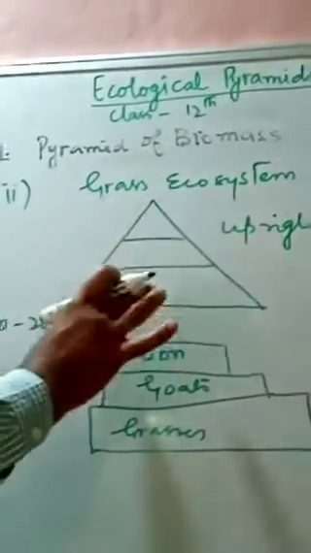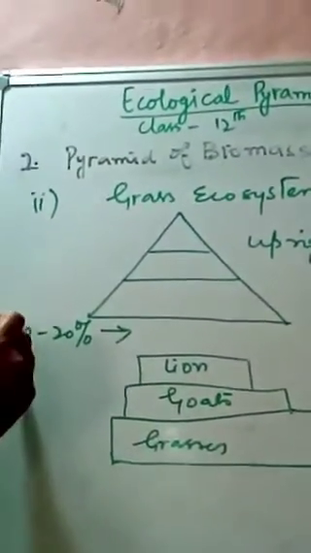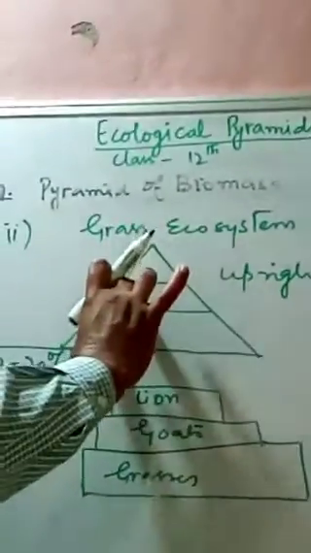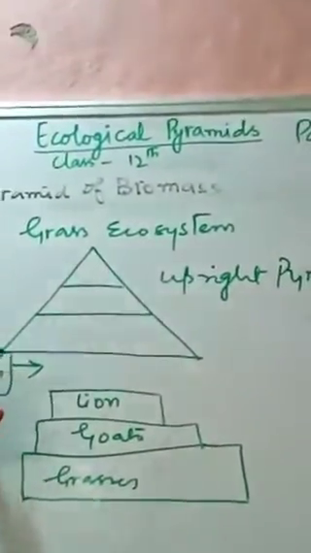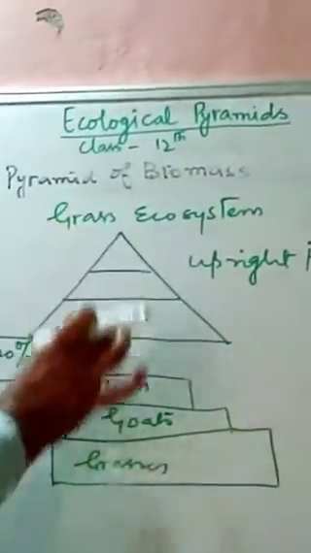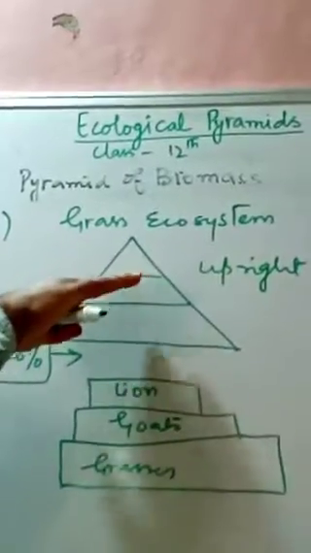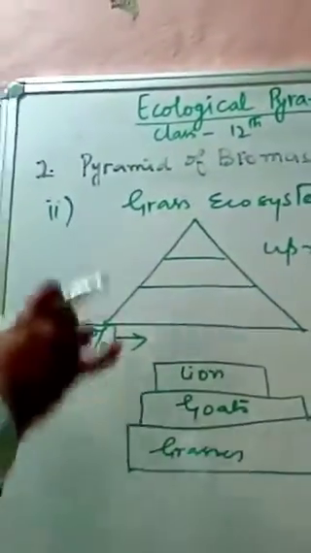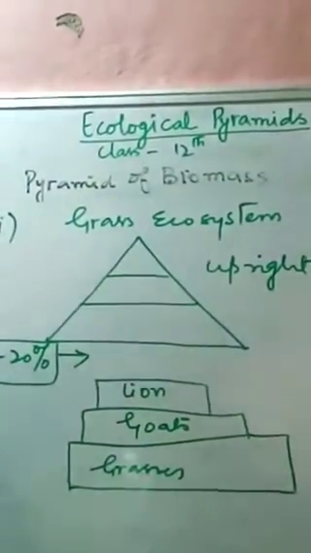In the lower trophic levels, in the case of the grass ecosystem, there is a transfer of about 10 to 20% of the total biomass from one trophic level to another. But in the higher trophic levels, this percentage becomes somewhat lower. This is the second one.